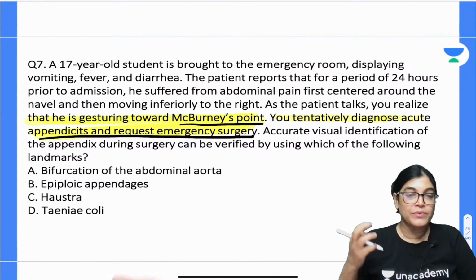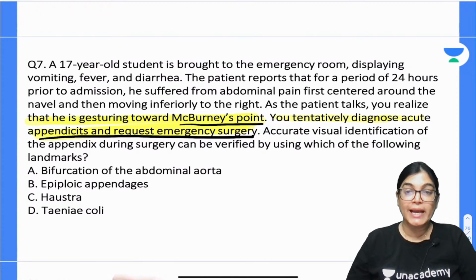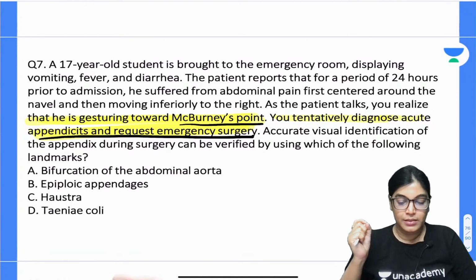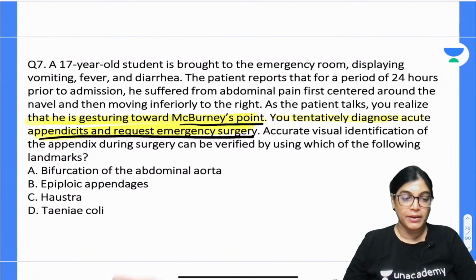Accurate visualization of the appendix during the surgery can be verified by which of the following landmarks? What are the landmarks provided in this MCQ? Bifurcation of abdominal aorta, epiploic appendages, haustration, and tinea coli. Four options are there and you have to give me the right answer.